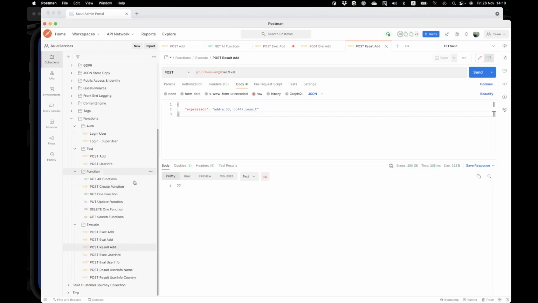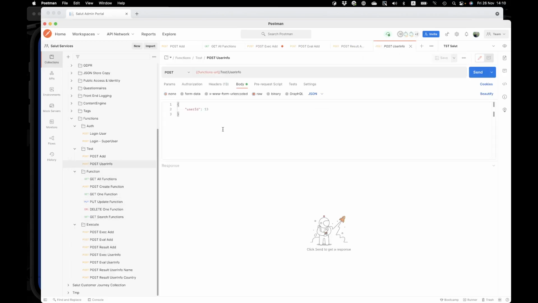Now let's try to play with some other test function, which, for example, provides information about the user. In this case, the function accepts only one user parameter, and this external system returns us a result with some username and some country.